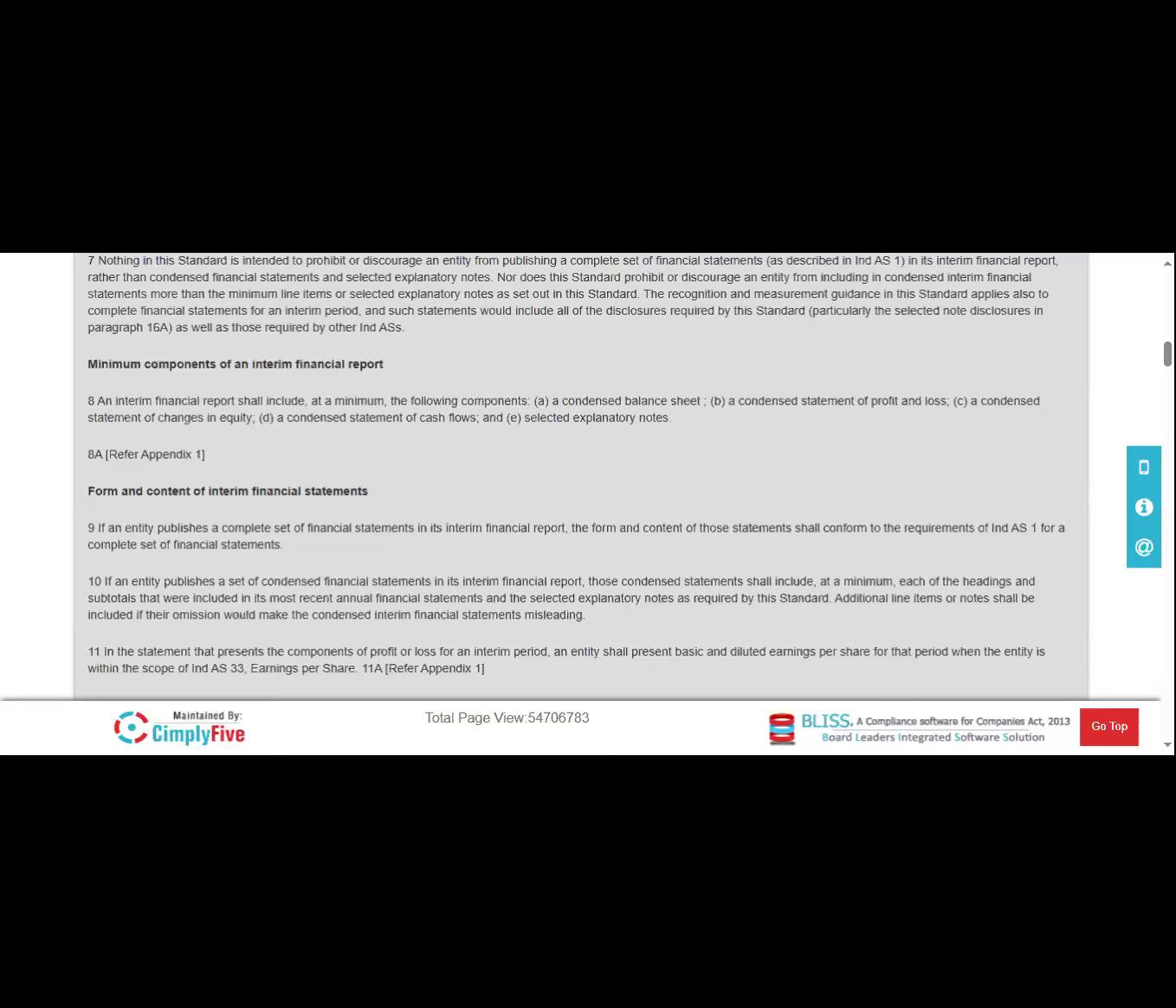That is the condensed balance sheet. They have to publish the balance sheet for that period. The condensed profit and loss statement, that means the condensed income statement. Next one is the condensed statement of changes in equity, how the changes happened in the last 3 months or 6 months. Then the condensed statement of cash flows, and next the selected explanatory notes. If all these things are there in the interim financial reporting, then and only then do we consider it a complete interim financial report.